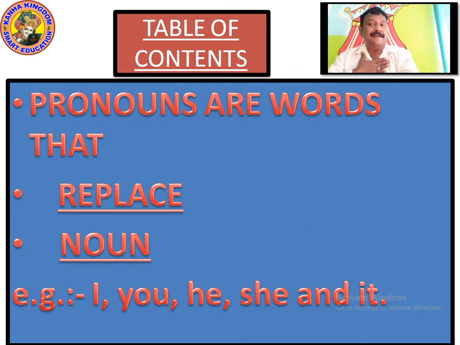I is what? I is a pronoun. Raj is my name, which is a noun. In the place of Raj, I am telling you that I am coming. When I am telling that I am coming, I means who? Raj. So instead of my name, I have used I. I is the pronoun. Write it in the book.